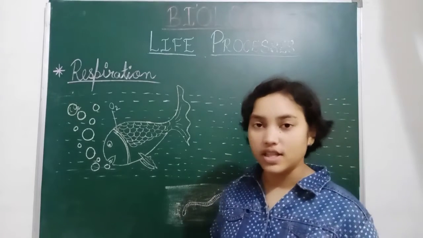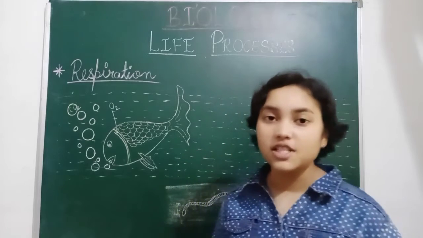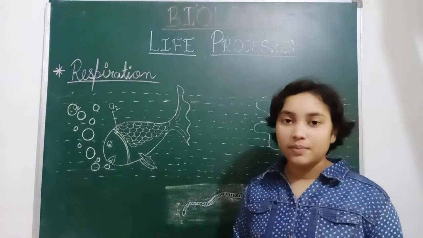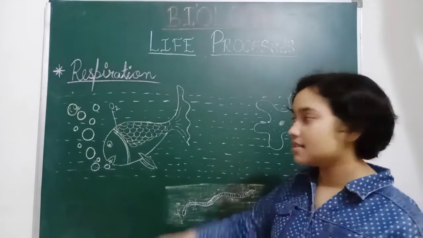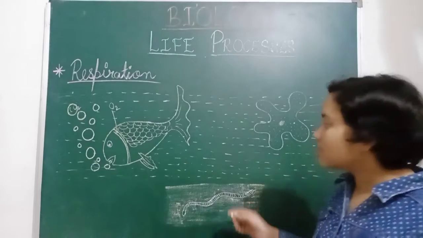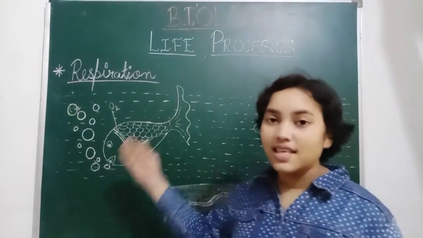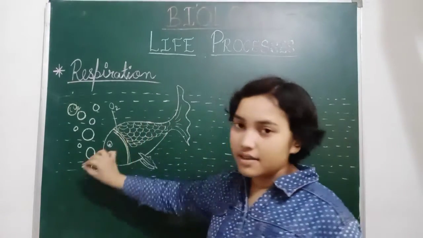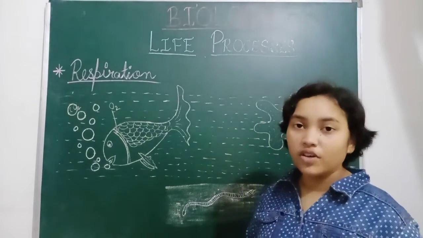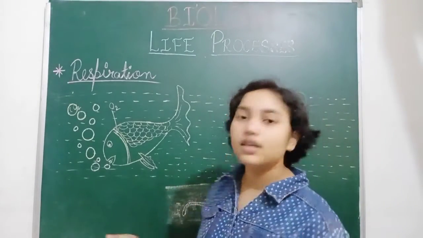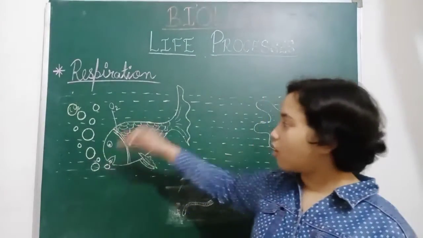the fish or the aquatic animals is faster than in the terrestrial animals. So the aquatic animals can breathe faster, and terrestrial animals cannot breathe so much faster in comparison to aquatic animals. So when these aquatic animals take the oxygen, this oxygen is mixed into the blood, and in the mitochondria the energy is formed and released throughout the body, and carbon dioxide is released in the form of bubbles.